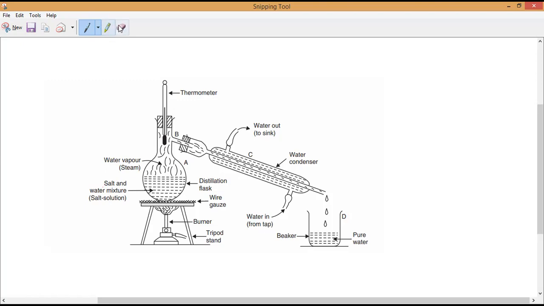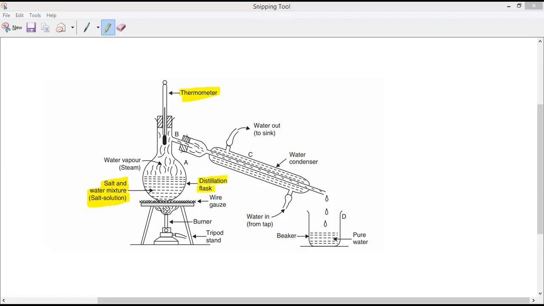First, what do we have to take? We have to take the salt and water mixture, which is called a salt solution. Understand, everybody? What is this called? Distillation flask. I have to fill the salt solution inside this distillation flask, close the opening with a rubber cork, and fix the thermometer. What is the importance of the thermometer? Anybody can tell me? Let me see who will guess. What is the importance of the thermometer? Yes, please.